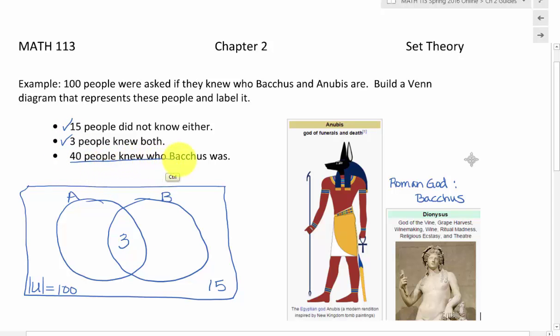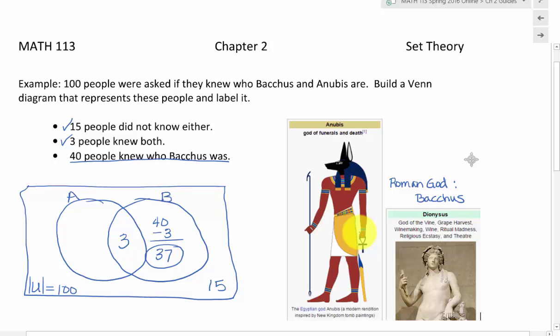40 people knew who Bacchus was. Now, if they knew Bacchus, they could also know Anubis, but they definitely know Bacchus. So they belong in this B circle, and it could be anywhere in the B circle, including over here where we already know 3 people are, which means to find what belongs in B, we have to take the ones who knew Bacchus and subtract off the ones who also knew Anubis, and get 37 people who knew Bacchus but did not know Anubis.